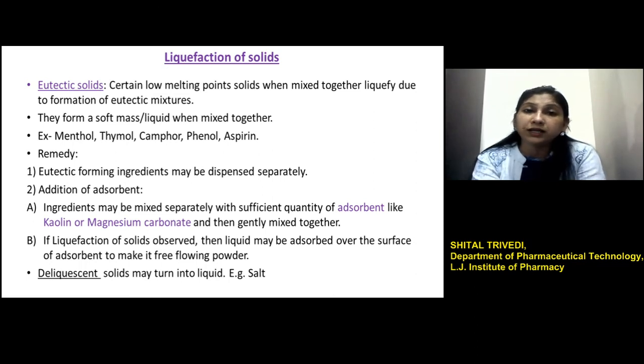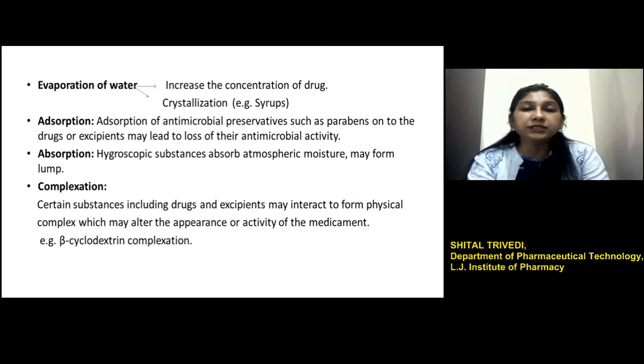The liquefaction of the solid can also result because of a property of the component called deliquescence. In this, the solids absorb atmospheric moisture and get dissolved in this absorbed moisture and turn into liquid form. For example, the salt, as we see in high humidity conditions in monsoon, gets liquefied if we keep it open in the atmosphere. The other reasons which can cause physical incompatibilities include the evaporation of water.